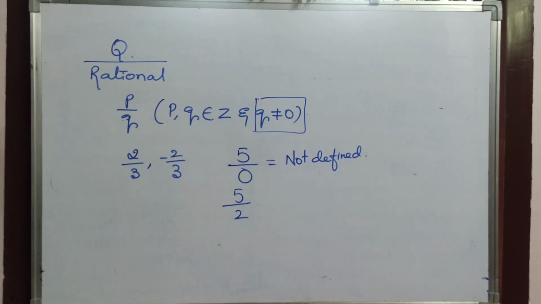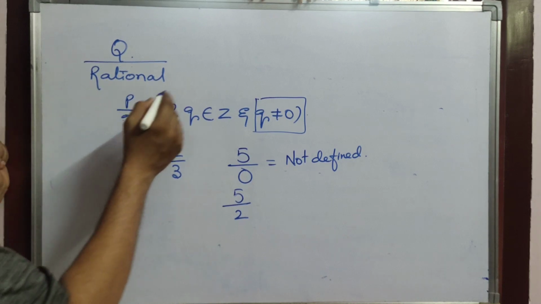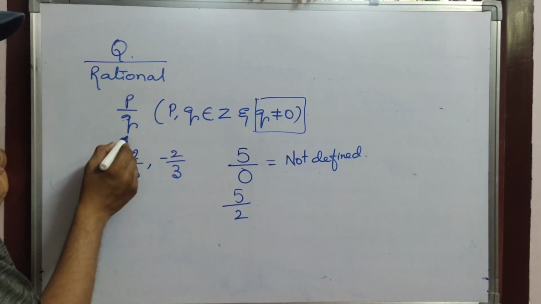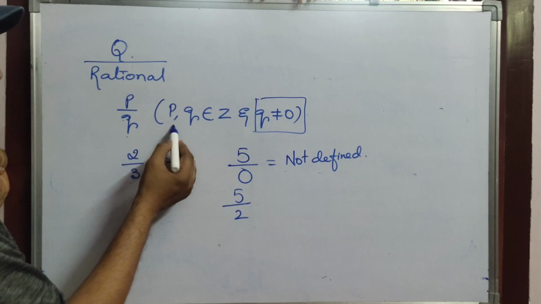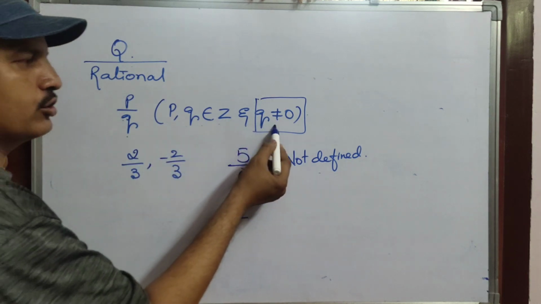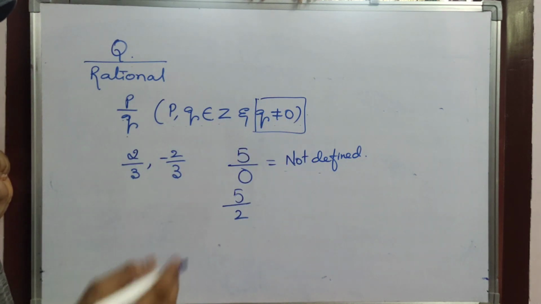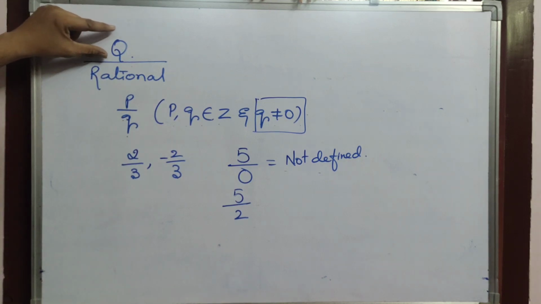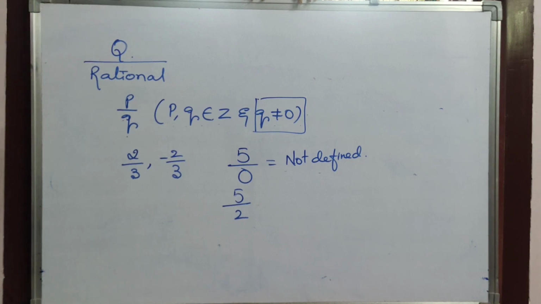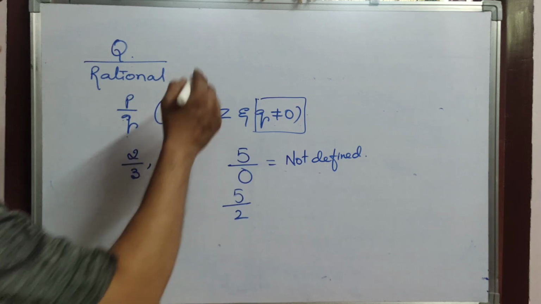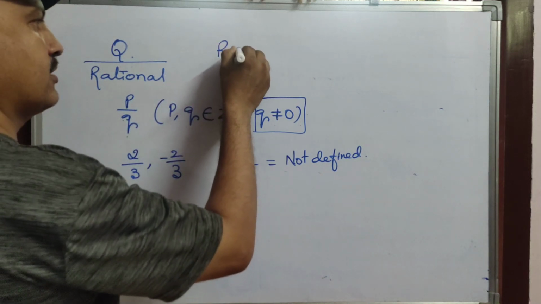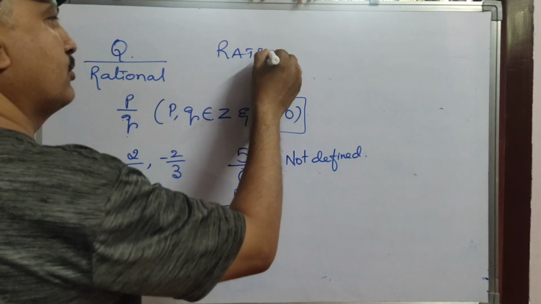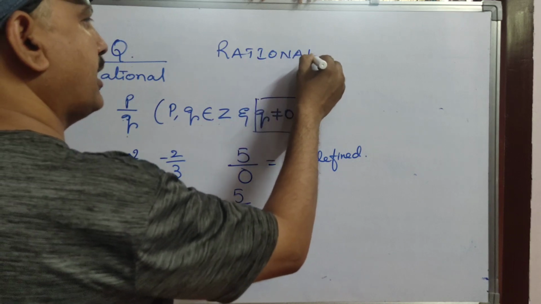The numbers which are in the form of P by Q, where P comma Q belong to Z and Q not equal to 0, are called rational numbers. It is indicated by the letter Q. So now you understand what chapter we are going to start today? Rational numbers. Today we are going to start with rational numbers.